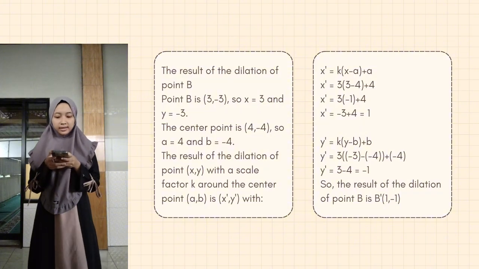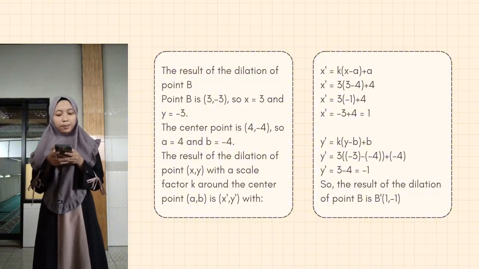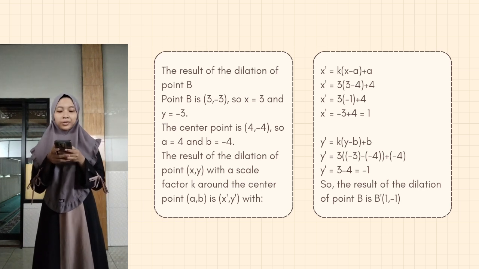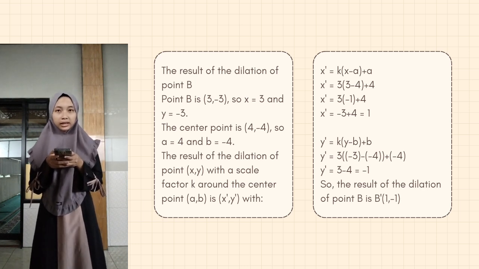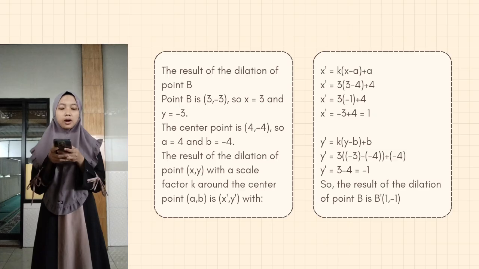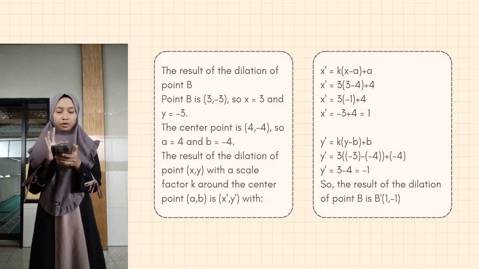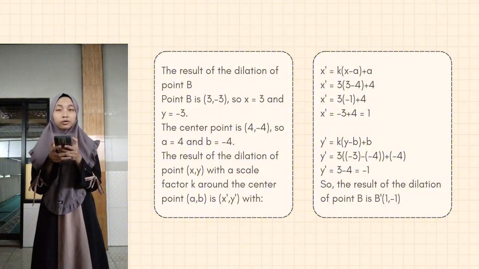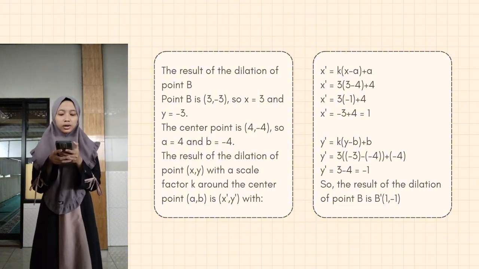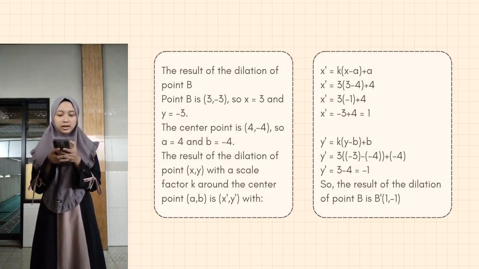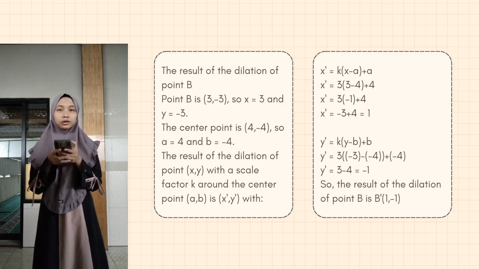And then y' equals k(y - b) + b. y' equals 3(-3 - 4) + (-4)... so y' equals 3 minus 5 equals -1. So the result of the dilation of point B is B'(1,-1).